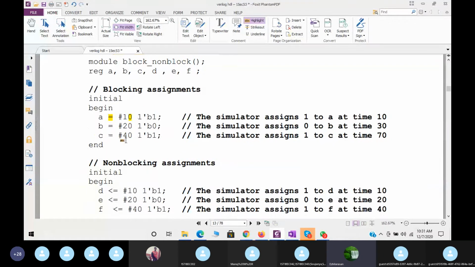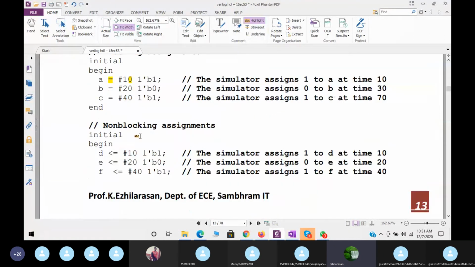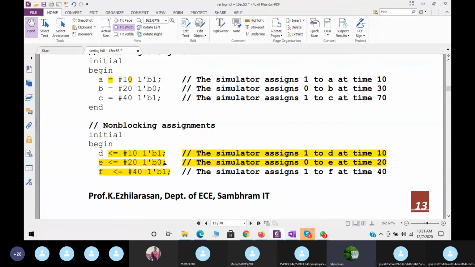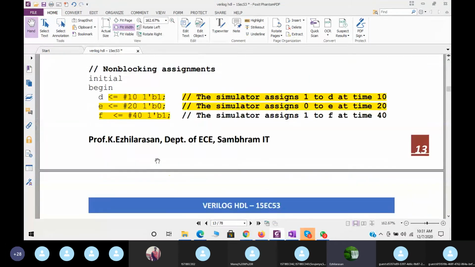Now take the same thing in the non-blocking case. What will happen? All these statements will execute concurrently. Means D will be assigned 1 at time 10, E will be assigned 0 at time 20, and F will be assigned 1 at time 40. This is the meaning of that. So here the delay will not be added, because of the non-blocking assignment statement.